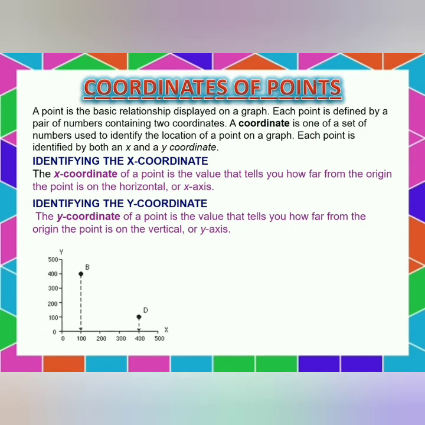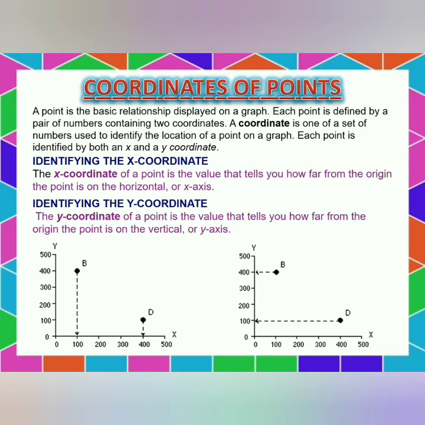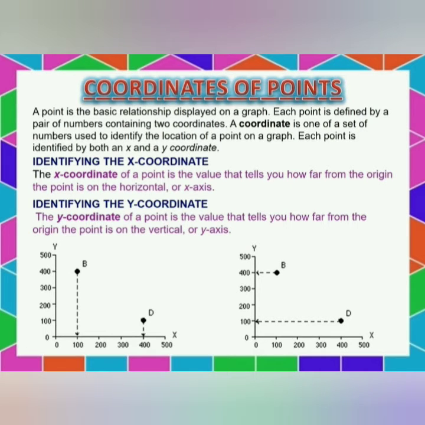Then the coordinates of points. A point is the basic relationship displayed on a graph. Each point is defined by a pair of numbers containing two coordinates. A coordinate is one of a set of numbers used to identify the location of a point on a graph. Each point is identified by both an x and y coordinate. The x coordinate of a point is the value that tells you how far from the origin the point is on the horizontal or x-axis, whereas the y coordinate of a point is the value that tells you how far from the origin the point is on the vertical or y-axis.